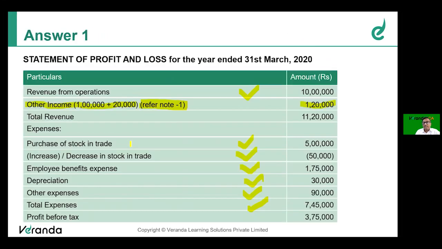That is how it became 120. No other adjustments are there, friends. Okay. Right. So the profit before tax earlier was 3,55,000. Now it is 3,75,000. 20,000 rupees increase. That's it.